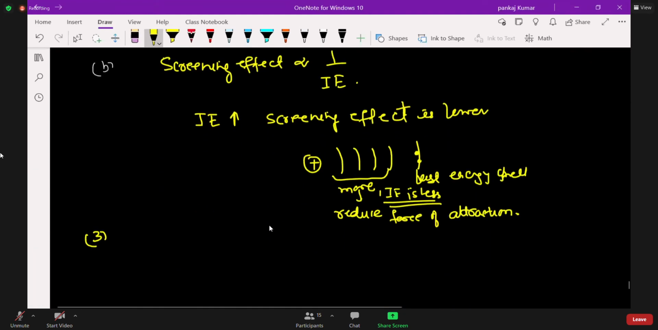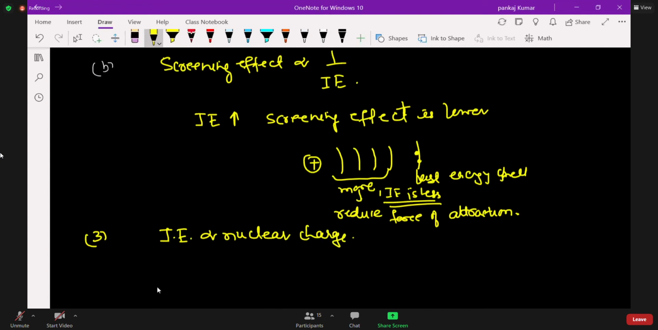So also we can say ionization energy is proportional to nuclear charge. This is the fourth factor. Second factor we can say is half-filled and fully filled orbitals. So we can use the fourth concept: half-filled and fully filled orbitals.